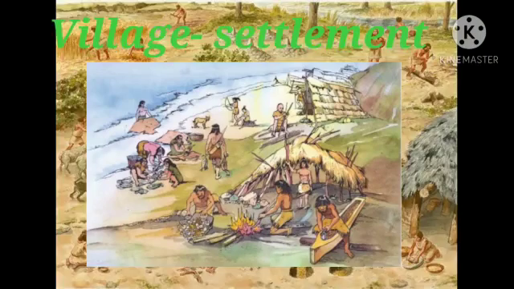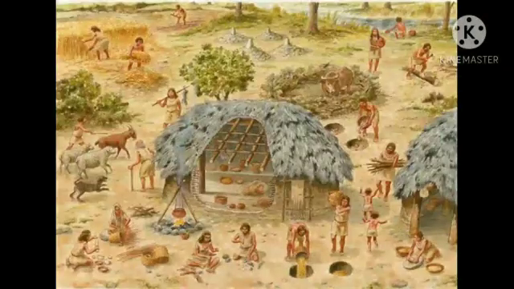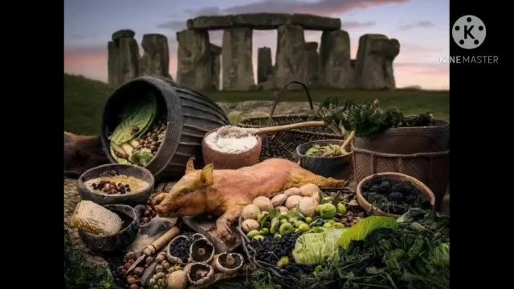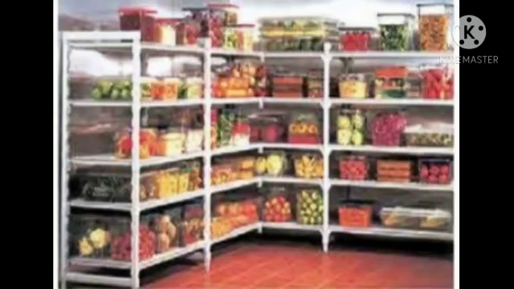7.3 Village Settlement. In village settlement, the life of humans in the New Stone Age was completely different. During this period, humans began to produce food grain and they also learned to produce different types of food. Agriculture made it possible to store food and use it over a longer period of time. Hence, there was no need to keep moving constantly.